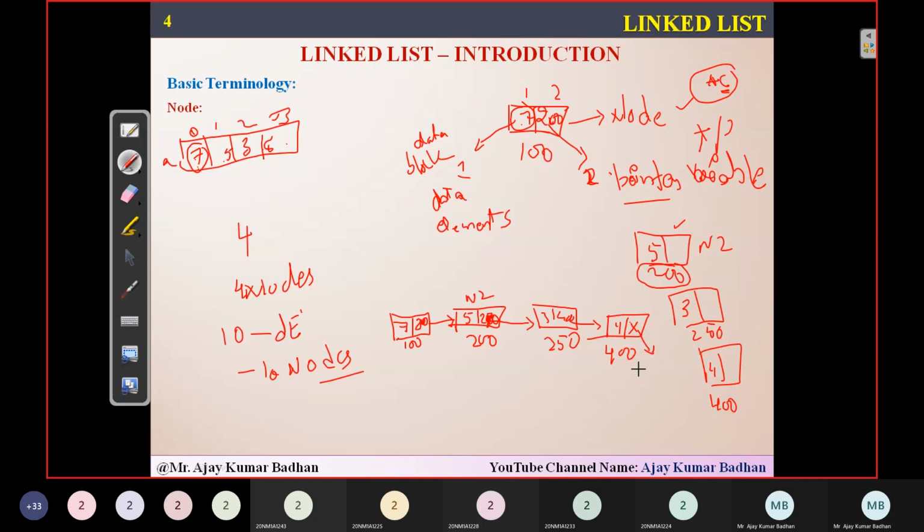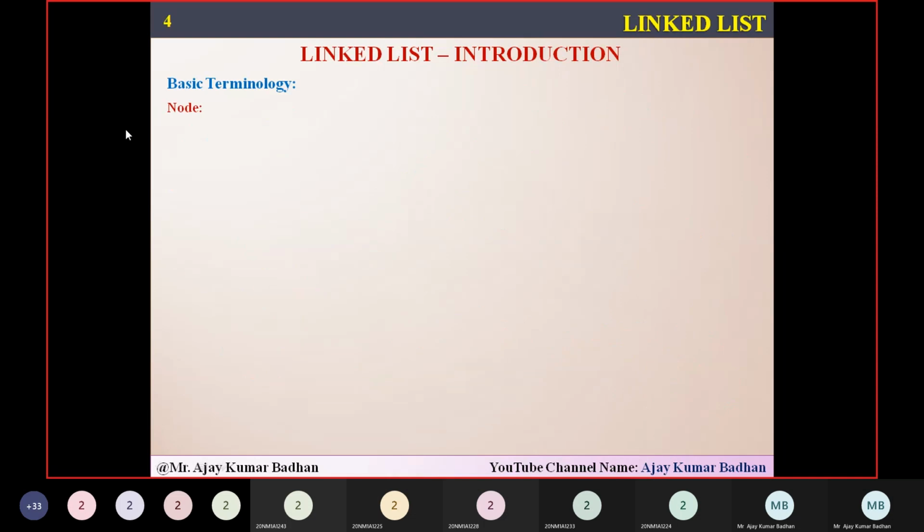It will consist of one of 2 things: either you can represent it as null or you can represent it as -1. This particular slot indicates that this is the end of the list. No more elements are present here. So for the last node, the last block we will represent either using null or -1.